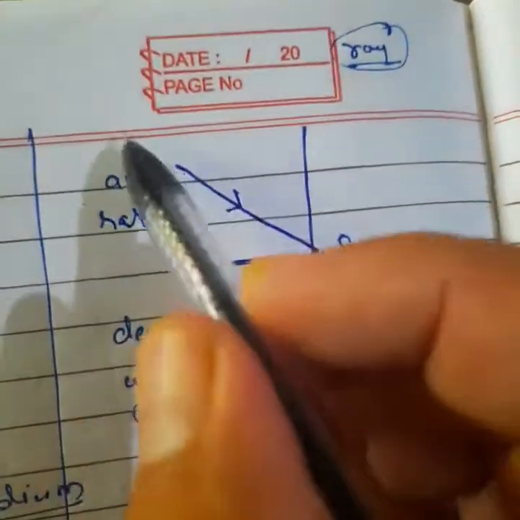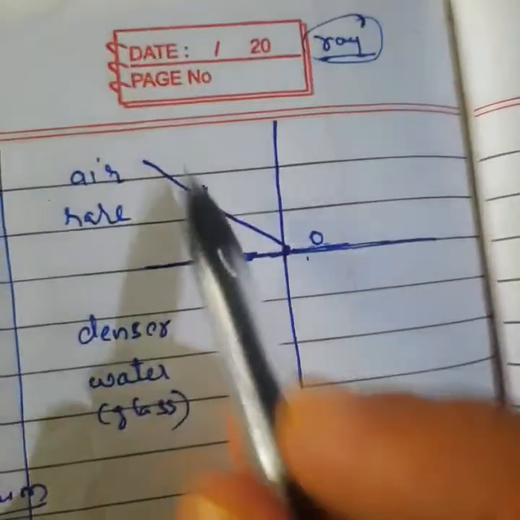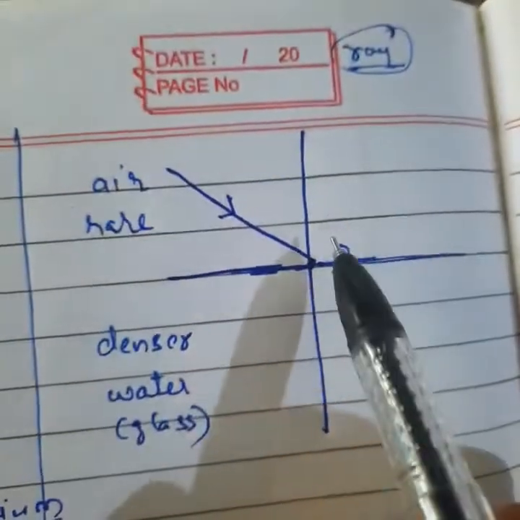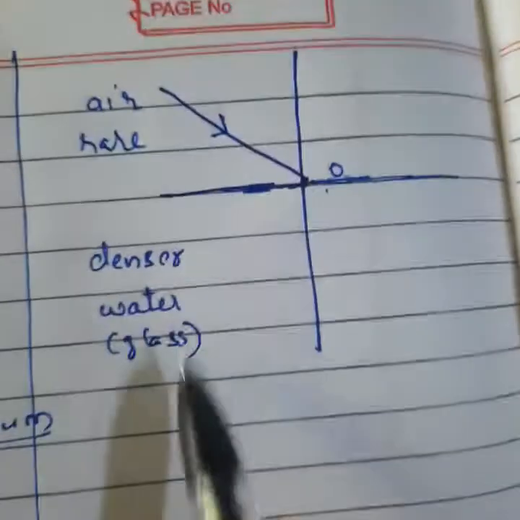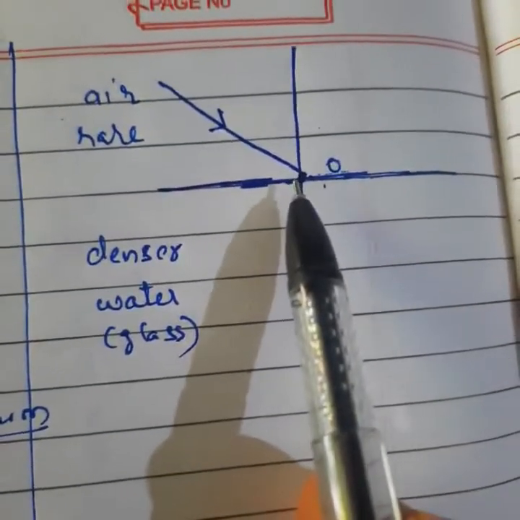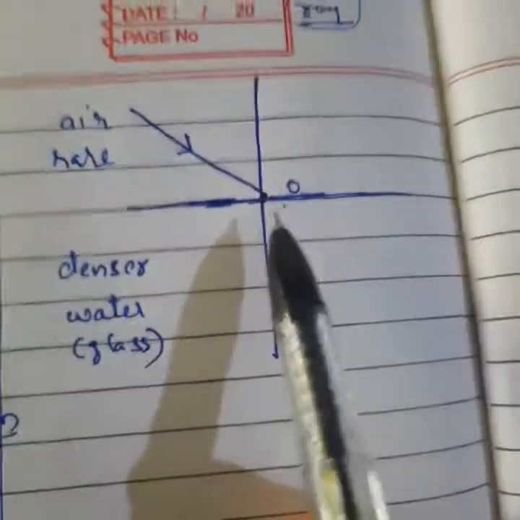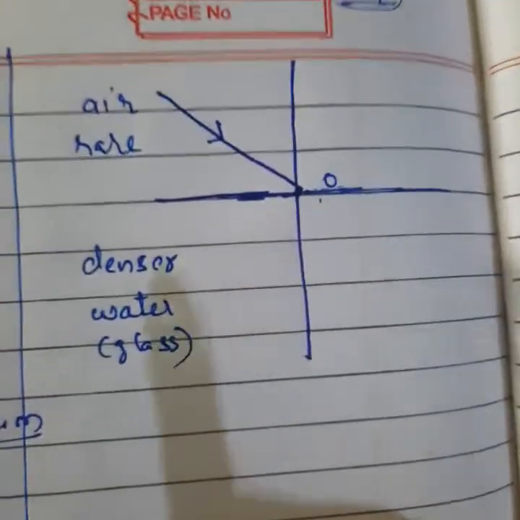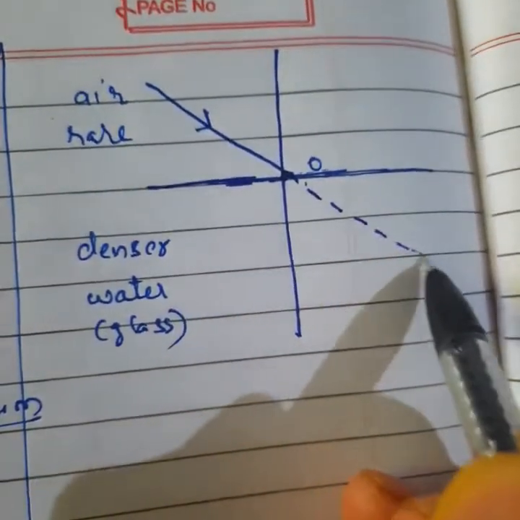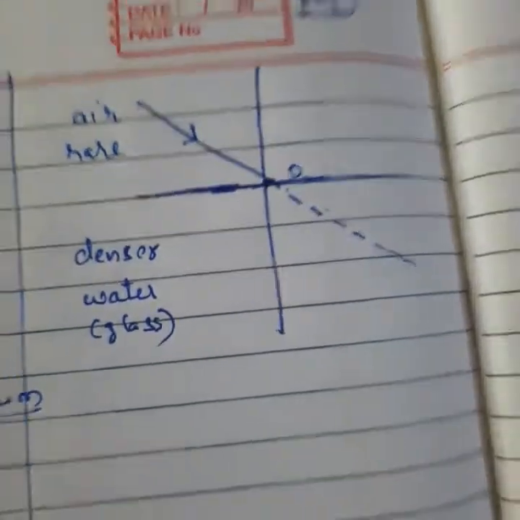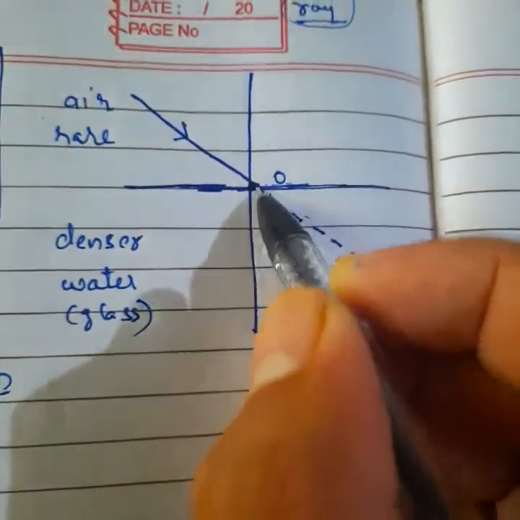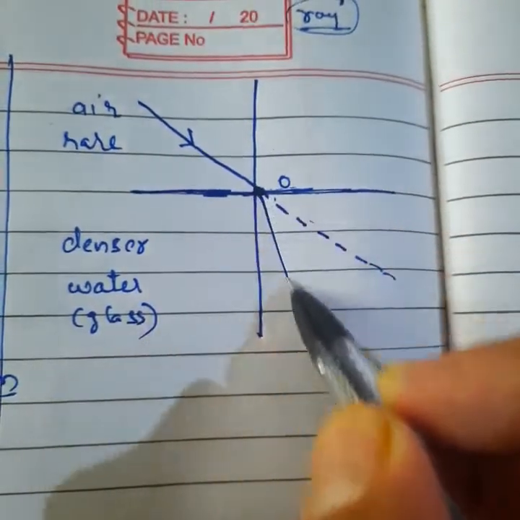So this is the rare medium, and this is your denser medium. Here light can travel freely without any force, because the molecules are very far from each other. But in water or glass, the molecules are very closely packed. When light tries to enter this medium, it will feel a very high force. Clear? So light should travel straight like this, meaning the path of light should be like this. But in reality it will not be like that. Clear? You can see that from point O, the light will bend towards the normal.